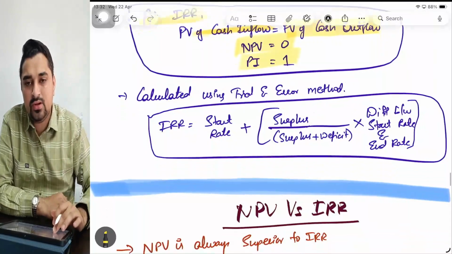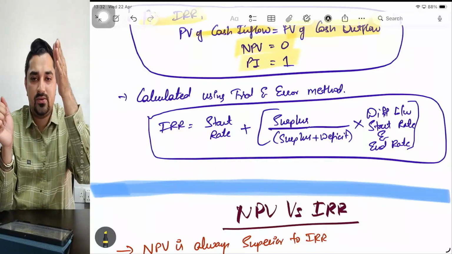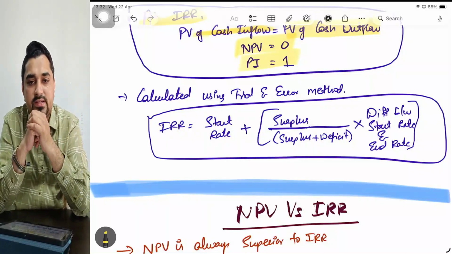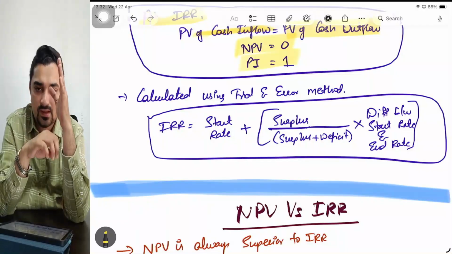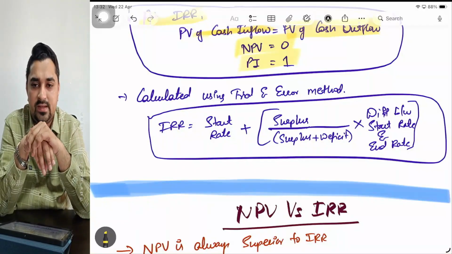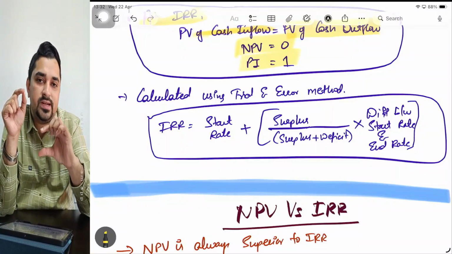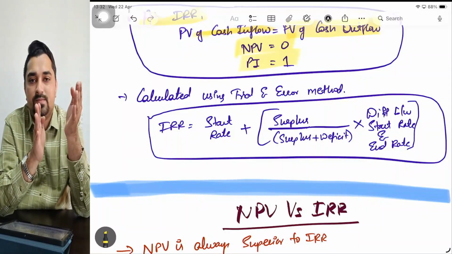First, whatever is the discount rate given in the question, for that particular discount rate you calculate discounted cash flows, and then you ascertain the present value of cash inflow minus present value of cash outflow, which gives you NPV. Say, for example, I am doing it for 10%. Now my NPV is positive. If my NPV is positive, what is the interpretation? It means that my particular project is earning more than 10%, correct?